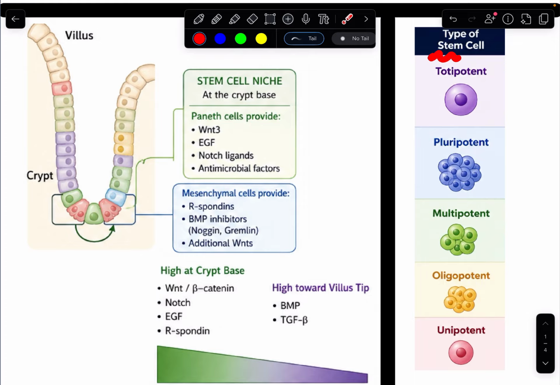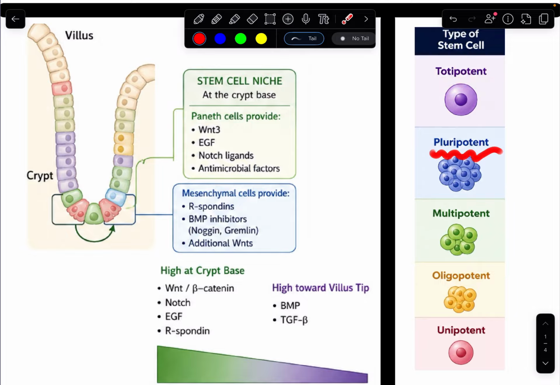But there are other types of stem cells. There are what are called totipotent stem cells that can become any sort of tissue. They can become tissues involved in the formation of an embryo, which include ectoderm, mesoderm, and endodermally derived tissues. But they can also become tissues that form the placenta, so extra-embryonic tissues. So these can just become everything.